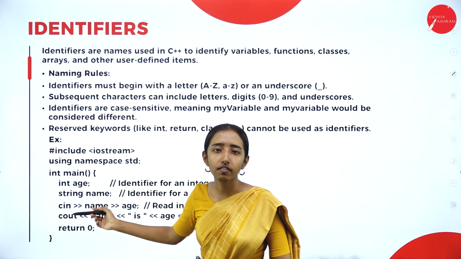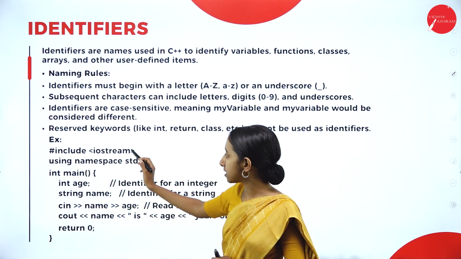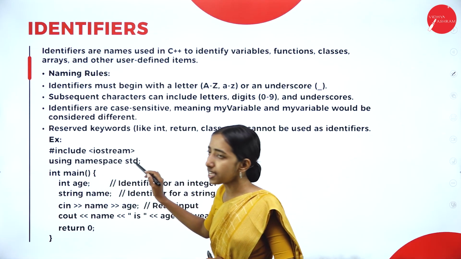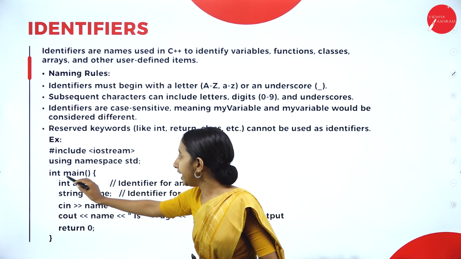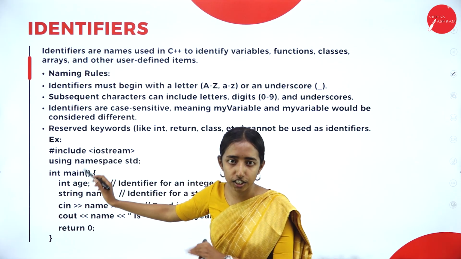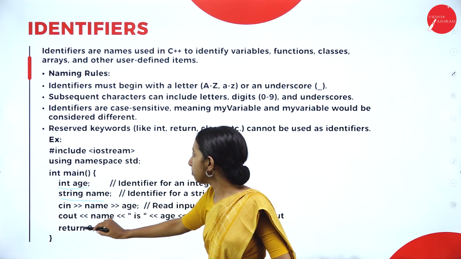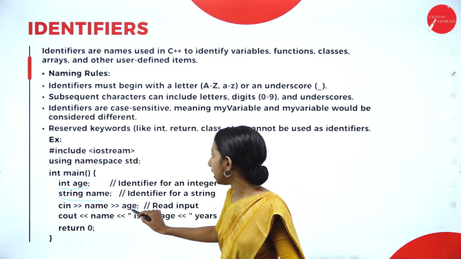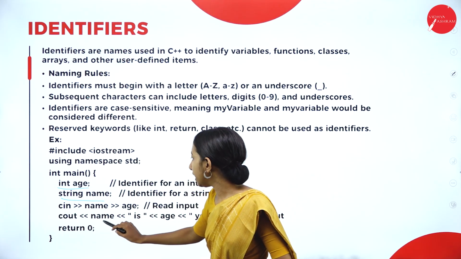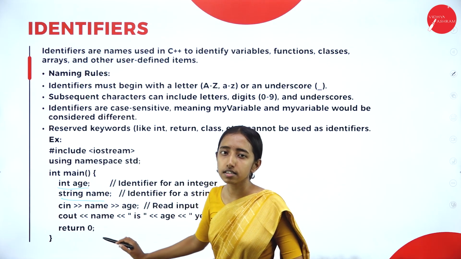So here we have an example: include iostream, that is the header file, using namespace std, int main, that is the function where the program starts execution, int age, string name, cin name age, cout name is age years old, return 0.